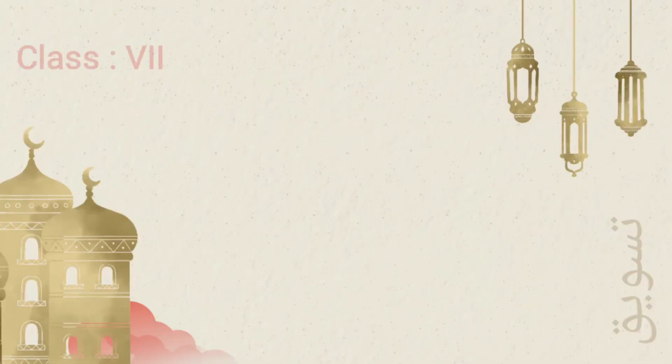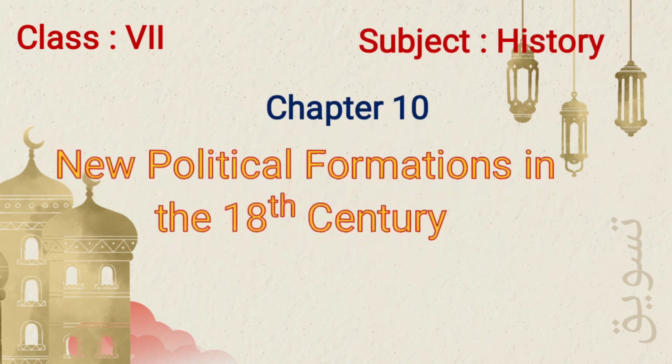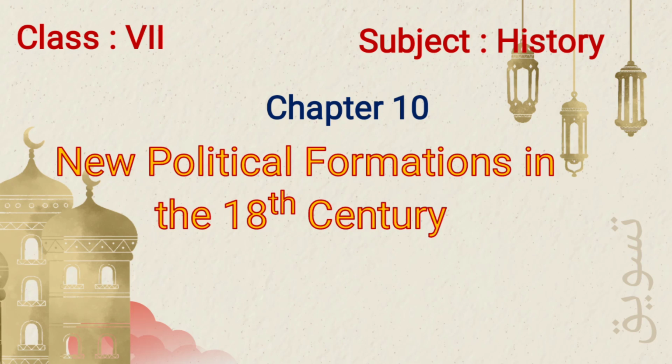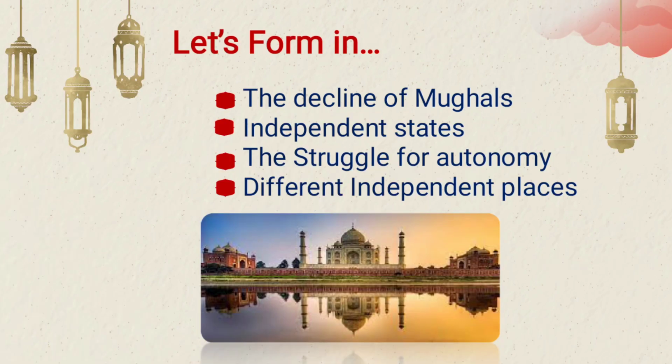Today we are going to learn about history, chapter 10, new political formations in the 18th century. This is going to be the first part of the lesson and I am Mrs. Angelin going to handle this lesson. Let's start with the decline of the Mughals and the independent states of the medieval period, how they emerged, and what the different independent states were that emerged during the period.